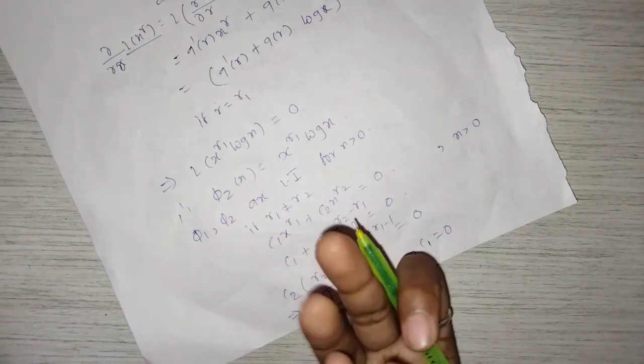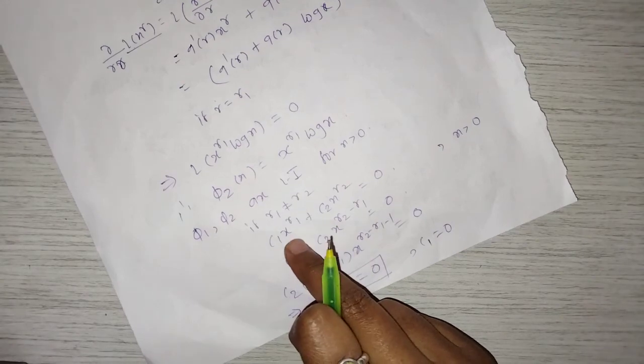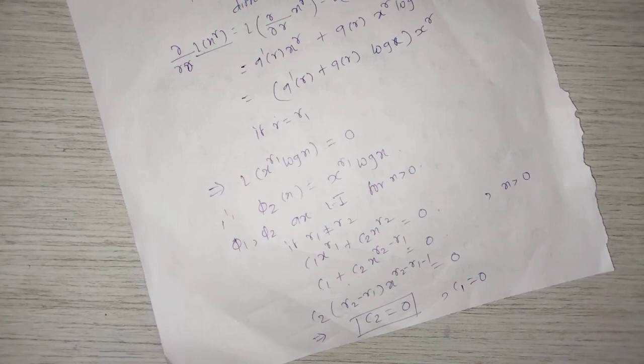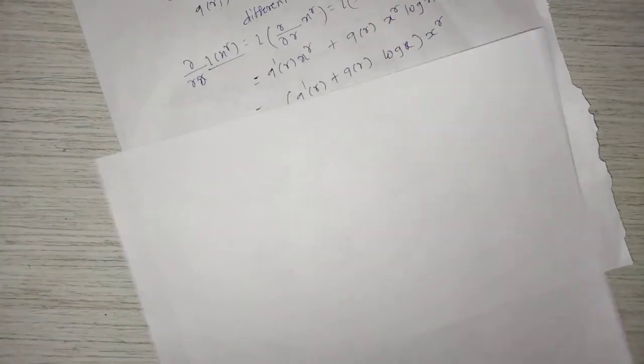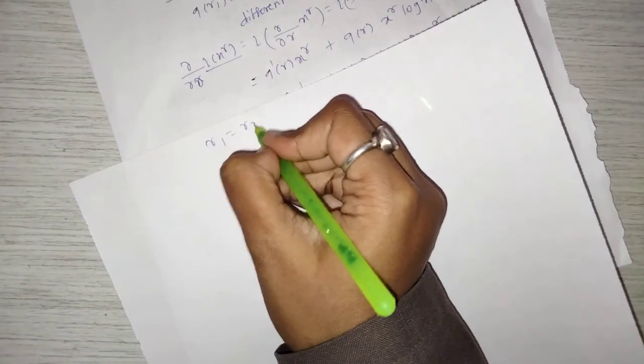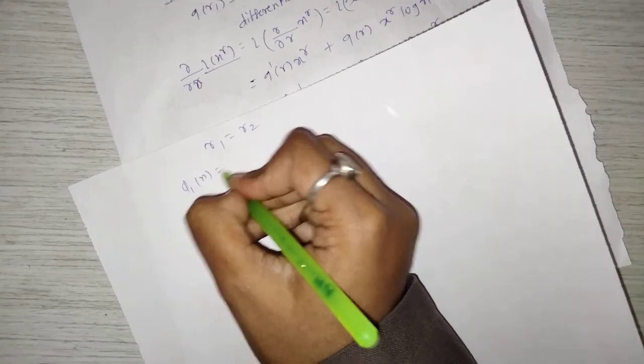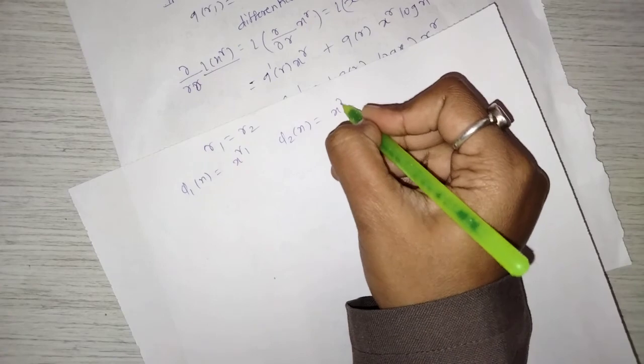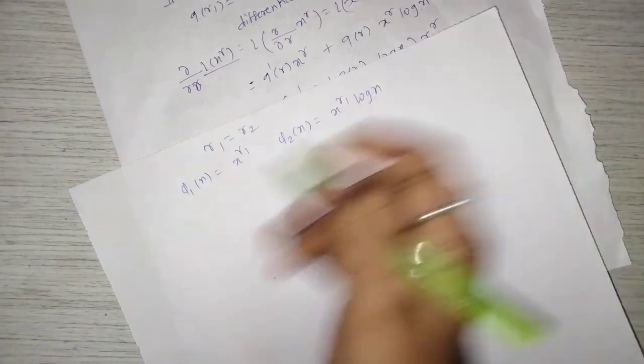When r1 is not equal to r2, we have phi 1 of x as x raised to r1, phi 2 of x as x raised to r2. And in the case r1 equal to r2, we get phi 1 of x equal to x raised to r1, phi 2 of x equal to x raised to r1 log x.